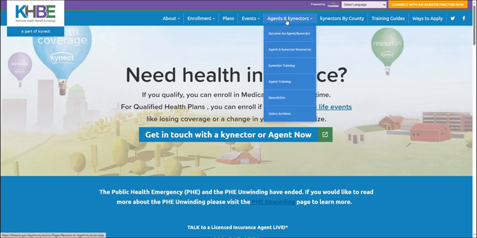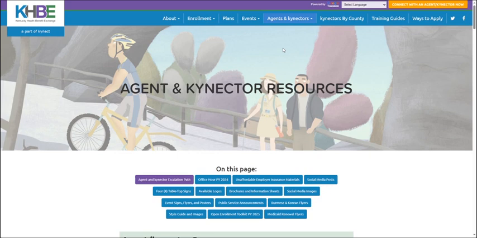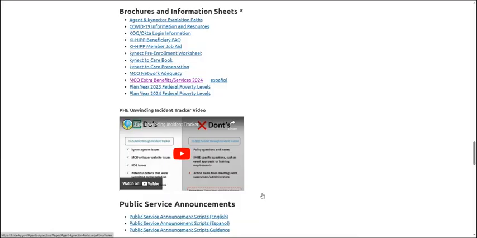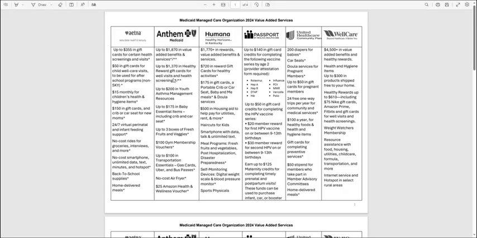To locate this document, select the Agents and Connectors tab. Next, select Agent and Connector Resources. Click the Brochures and Information Sheets button and select the MCO Extra Benefits/Services 2024 link. This sheet demonstrates the value-added services of various Medicaid plans. Now let's return to the plan comparison screen.